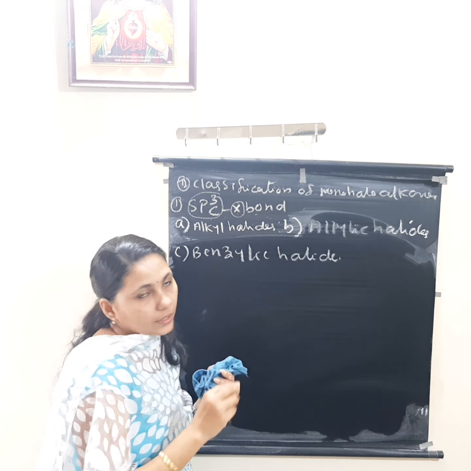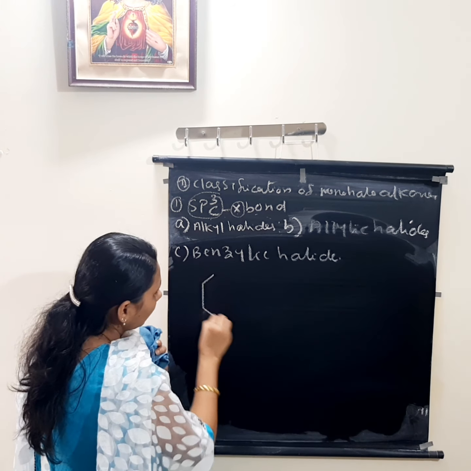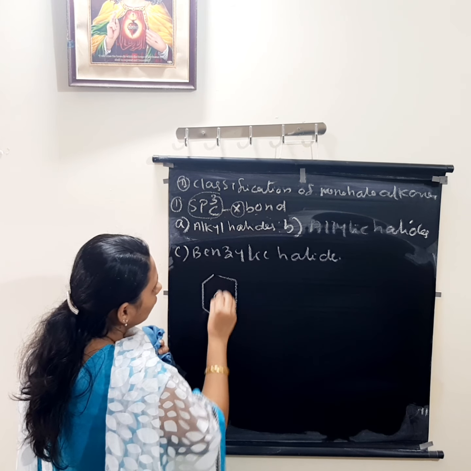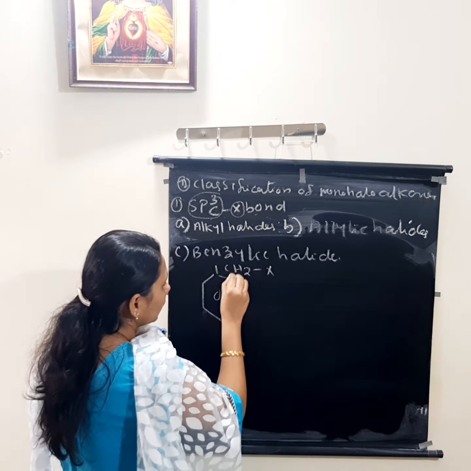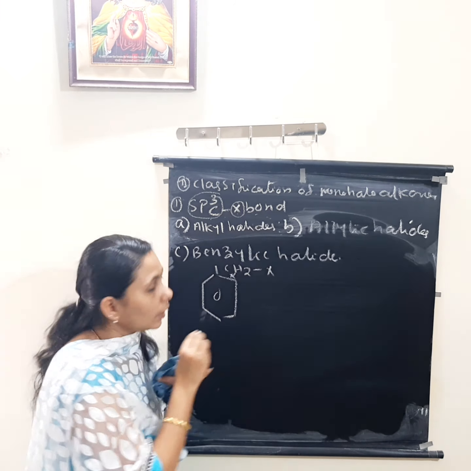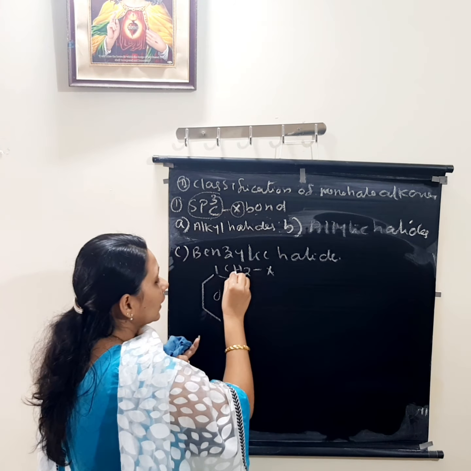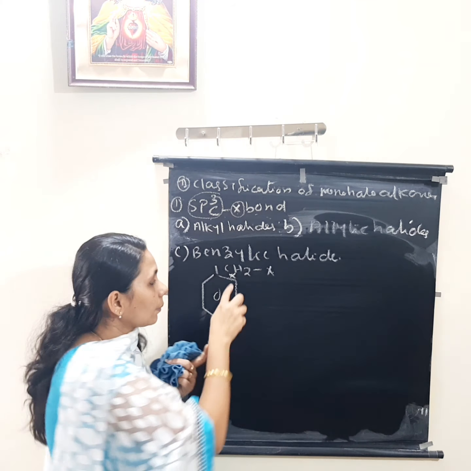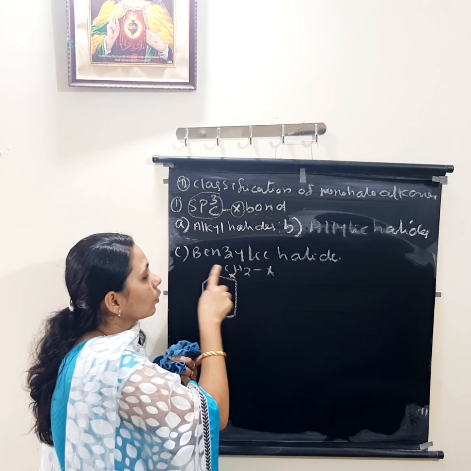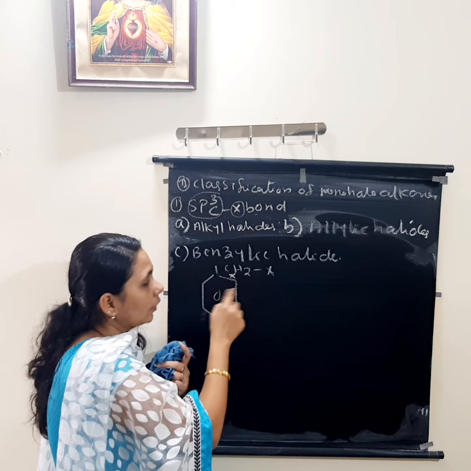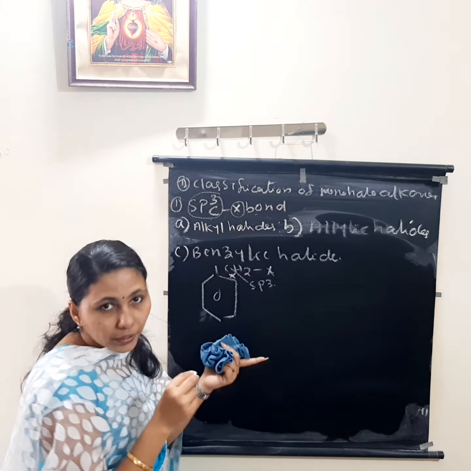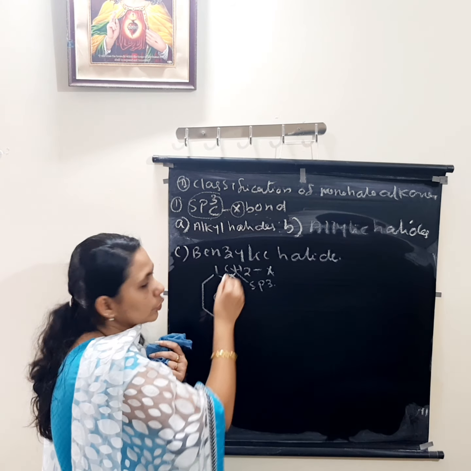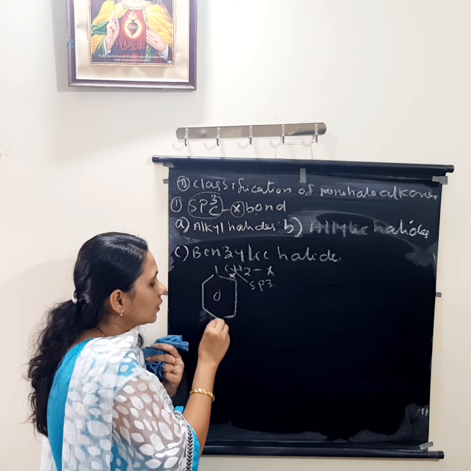Benzylic halide means, in this case, we can see here the halogen. This is the halogen. It is attached to this carbon, right? So the halogen-attached carbon atom, which carbon atom is it? sp3, right? It does not have any double bond or triple bond here. So the halogen-attached sp3 carbon atom is next to which one? The benzene ring, right? This is a benzene ring.